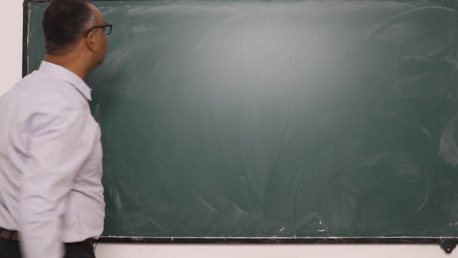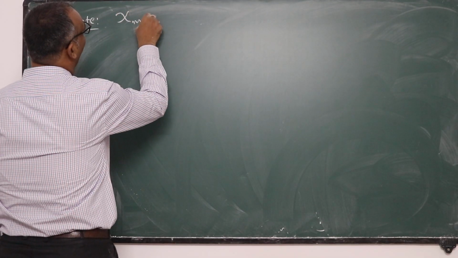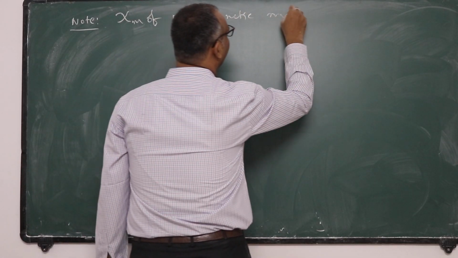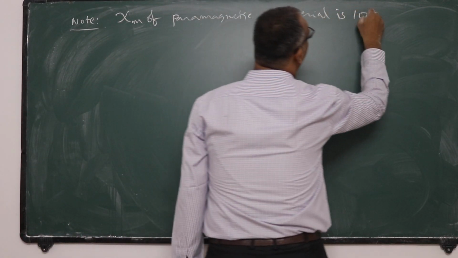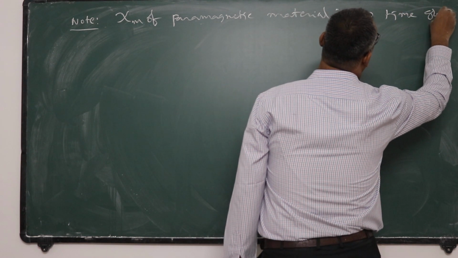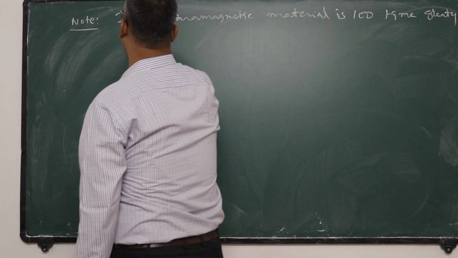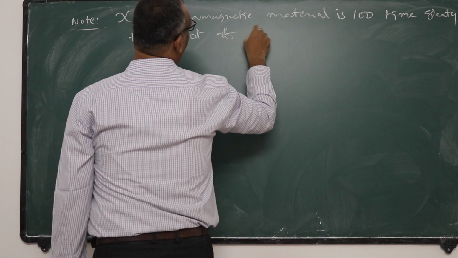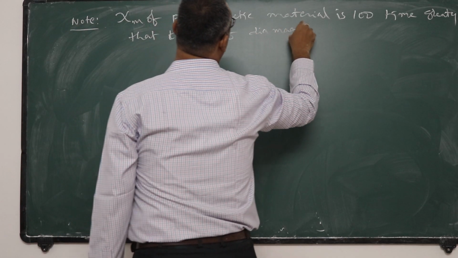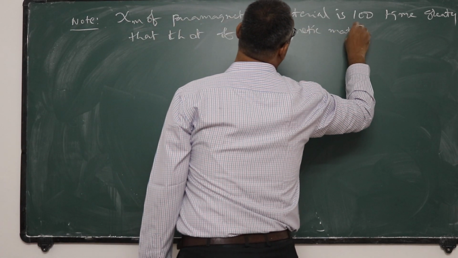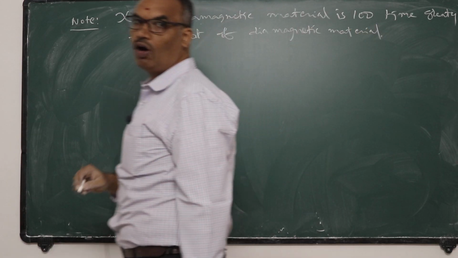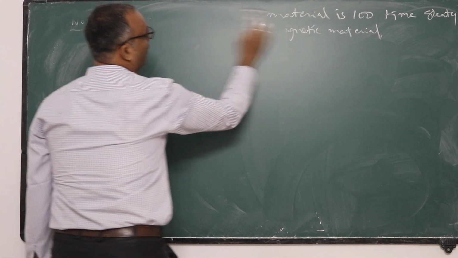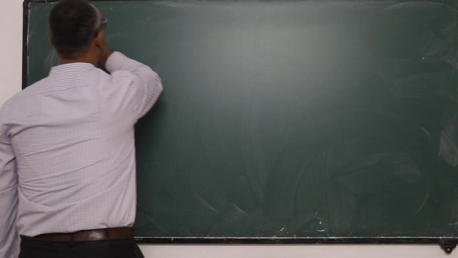We completed some points. Okay, I hope you followed this. Now let us move to ferromagnetic material.